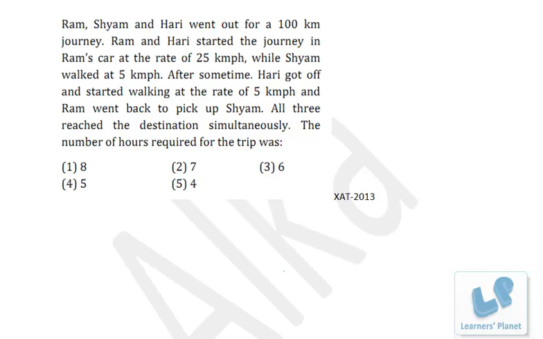Now friends, once again I am having a problem from Z 2013. This is a problem based on time, speed and distance. Ram, Sham and Hari went out for a 100-kilometer journey. Ram and Hari started the journey in Ram's car at the rate of 25 km per hour, while Sham walked at 5 km per hour.